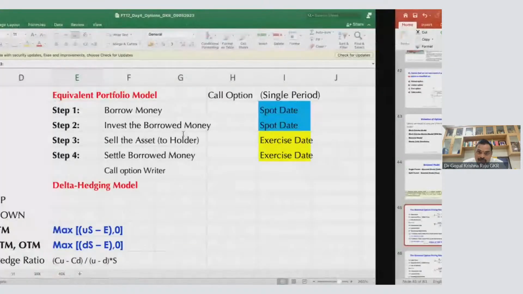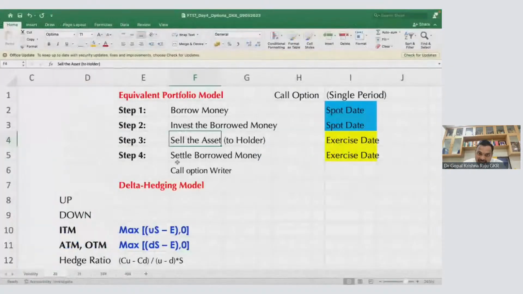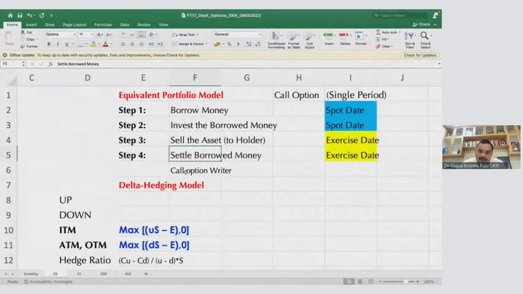So what he will do, he will sell the asset and settle the borrowed money. Okay. So actually, what is the meaning? This is called equivalent portfolio. Borrow money, invest the borrowed money. What do you mean by invest the borrowed money? He will borrow the money, he will buy the stock and keep it.